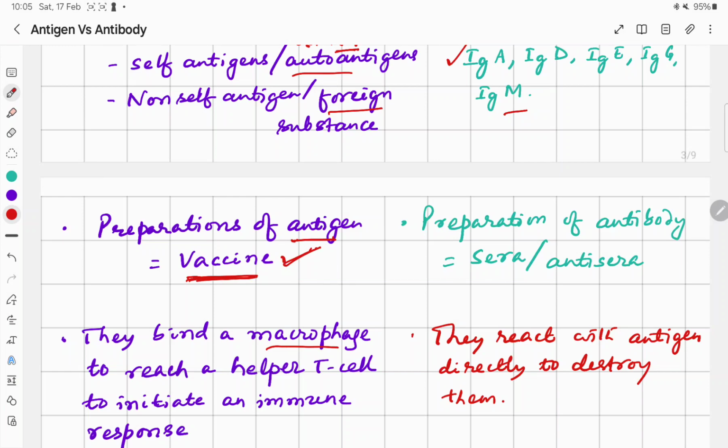Our immune system has already the antibodies to tackle those antigens. And the preparations of antibodies are called sera or anti-sera, and these preparations we usually give when immediate response is required. So we can administer a preparation of antibody to eliminate the antigen. So for quick response we usually give the preparation of antibody, known as sera and anti-sera.